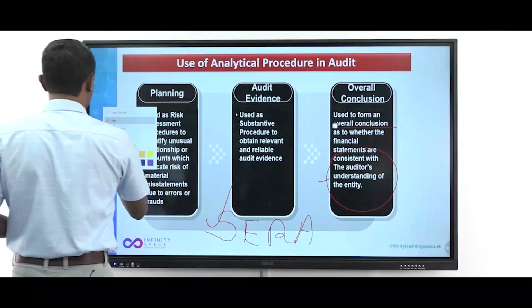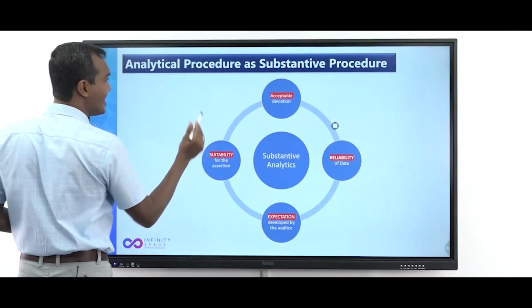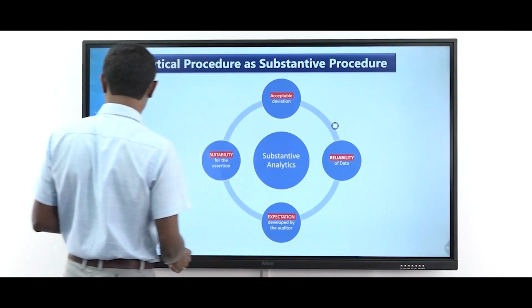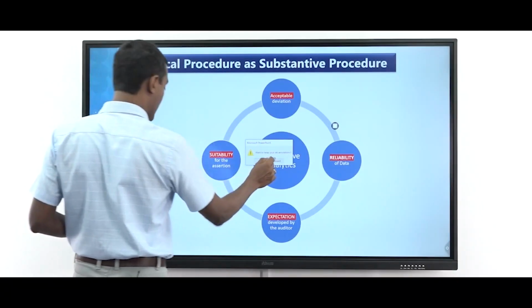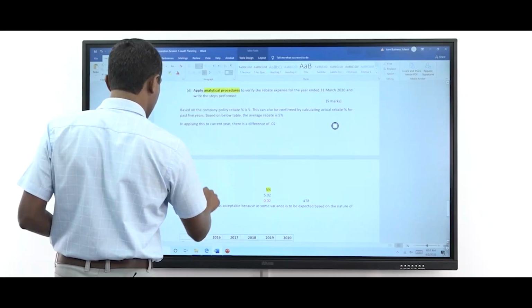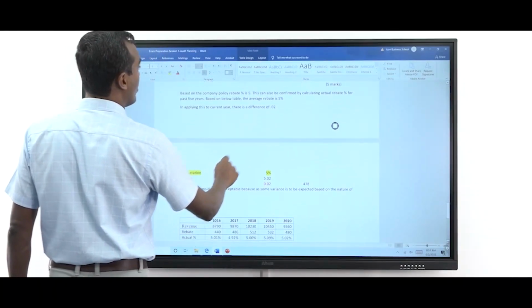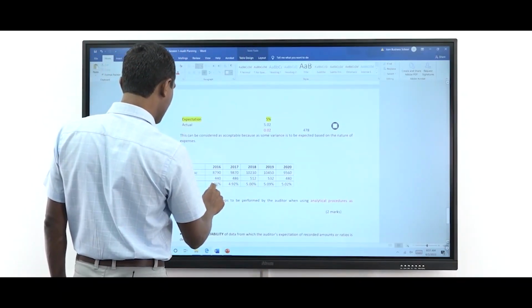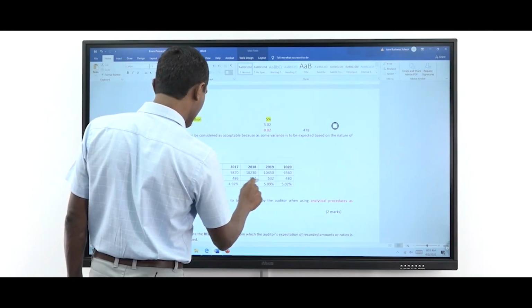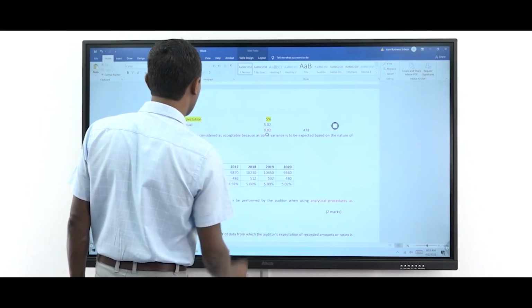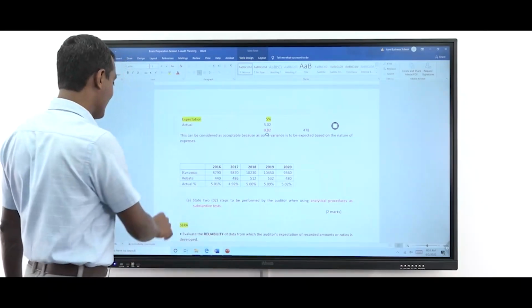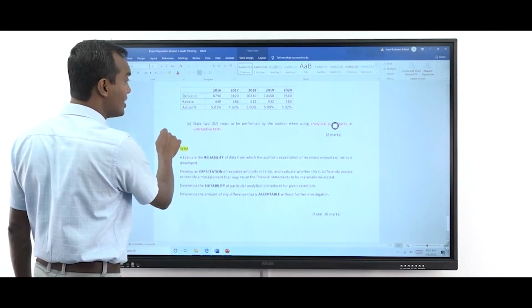So now the answer to that question is this, right? Now this is SARA: suitability, acceptability, reliability. I already covered that. Now let us see how that part is written in the answer, right? This is what you have to do based on the policy. It's 5%. When you calculate 5%, this is your table, right? Now, as per the table, if you take 5%, the deviation is only 0.1 or 0.2, below 0.2. So then this is acceptable. That's all you answer. The last thing, the 2 steps to be performed by the auditor, that's SARA.